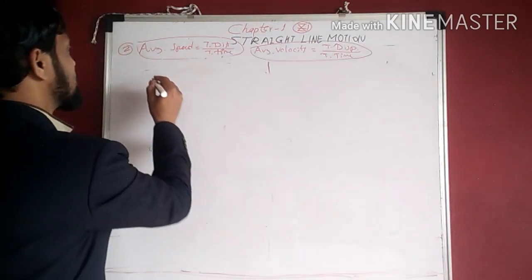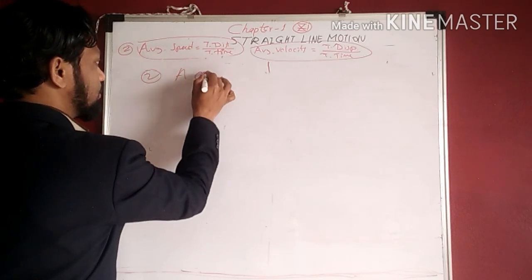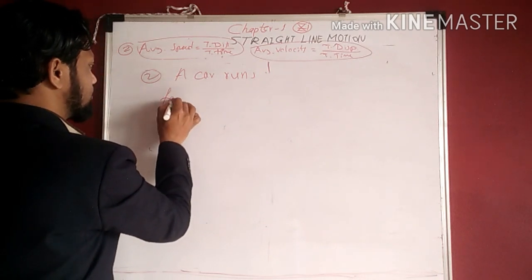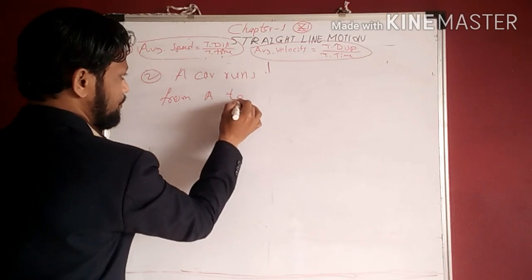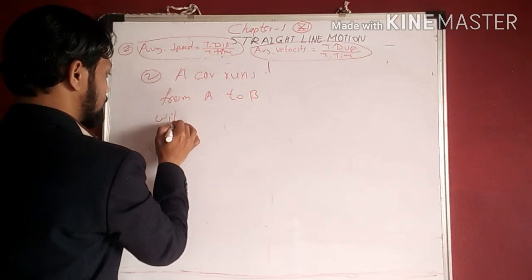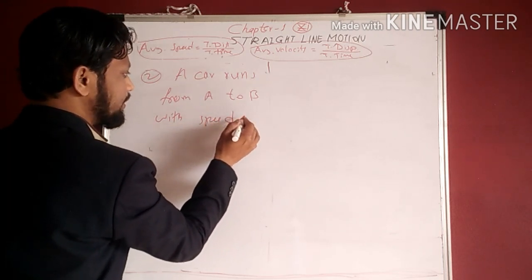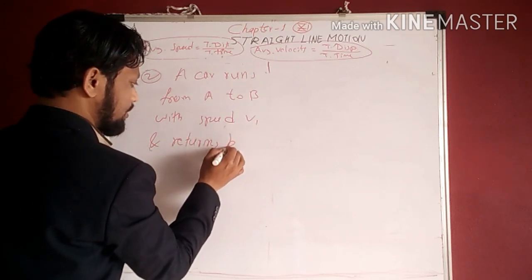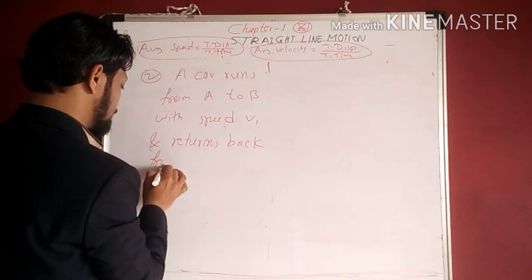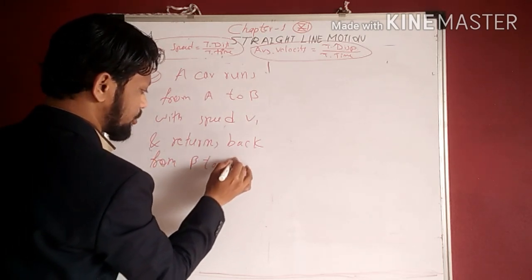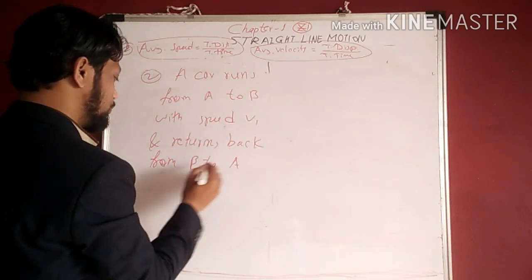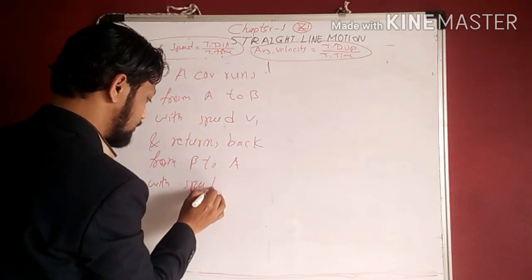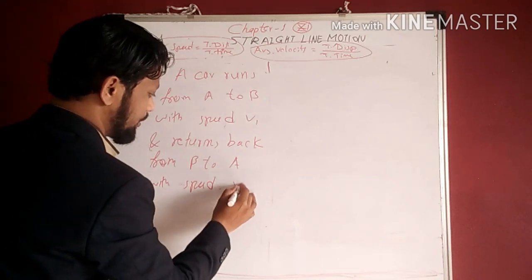Okay, we'll see the second example. The second example is that a car runs from A to B position with speed v1 and returns back from B position to A position with speed v2.